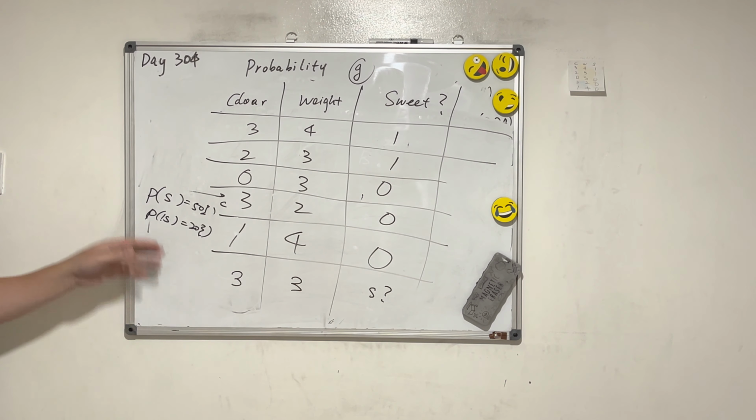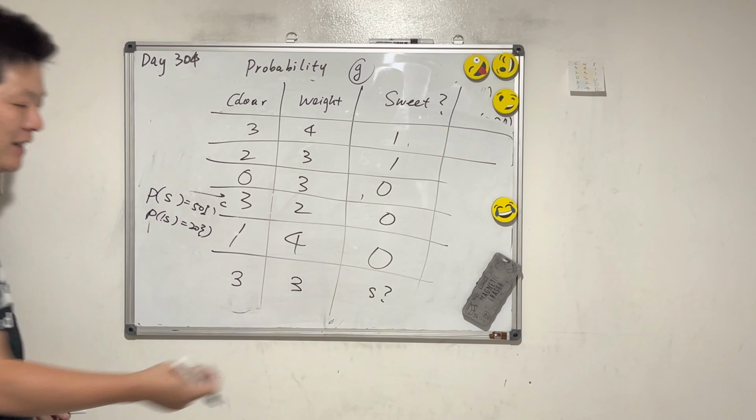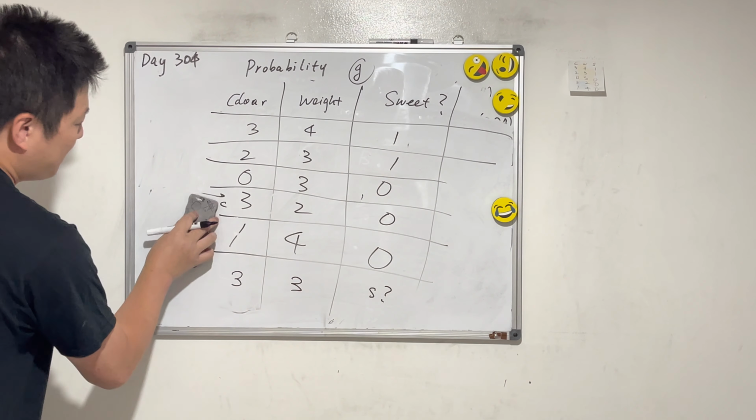We pick sweet, because there's more chance of it being sweet. So now we just need to calculate the probability of this apple being sweet and of it being not sweet, and we compare both.